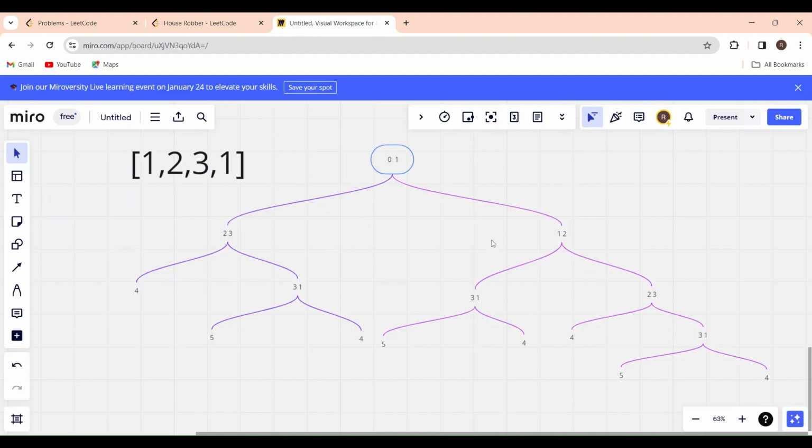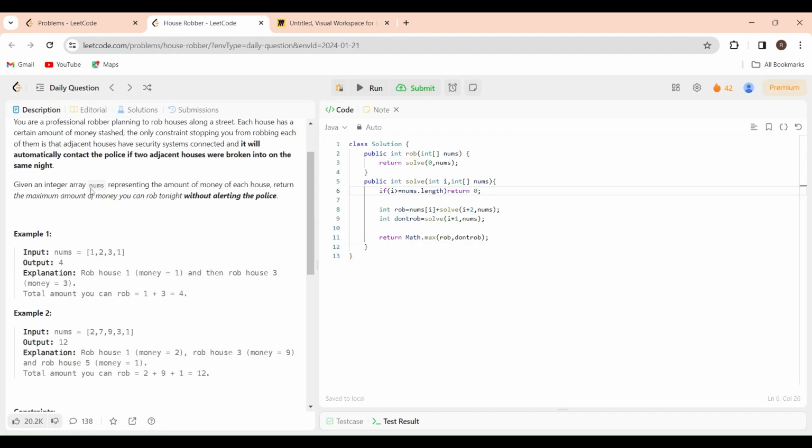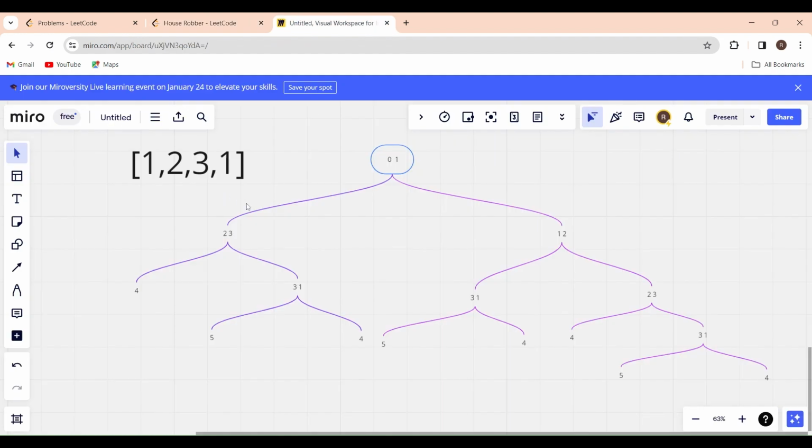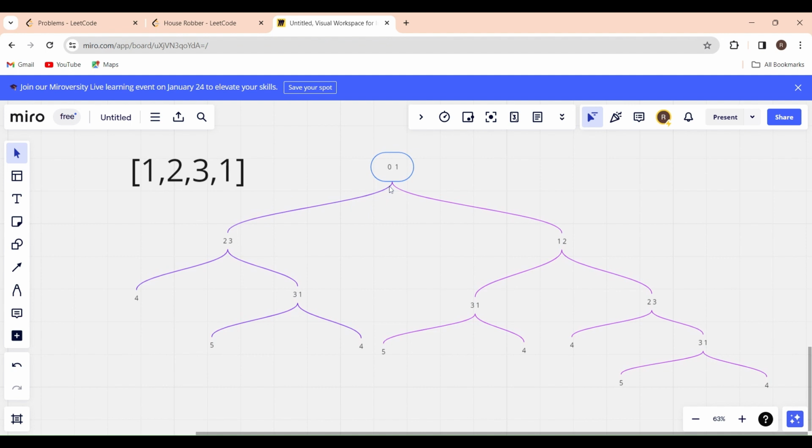Okay, so I have drawn the recursive tree of this first input here. Let us visualize this input. The left branch will be the rob case, and the right branch will be the didn't rob case. So the left will be the rob case, and the right will be the didn't rob case. So I am at 0, the first house. 0 means the first house, right? And the value of the first house is 1.